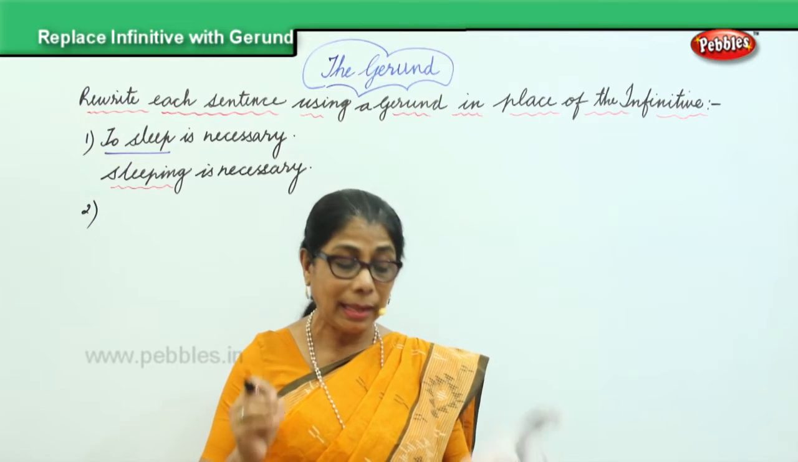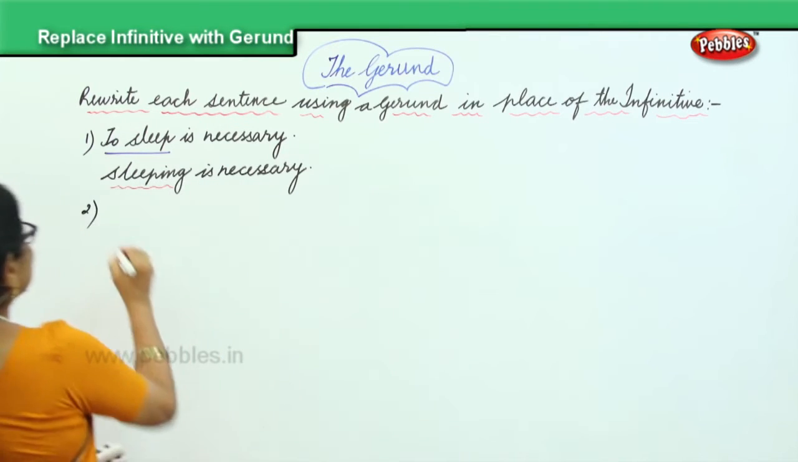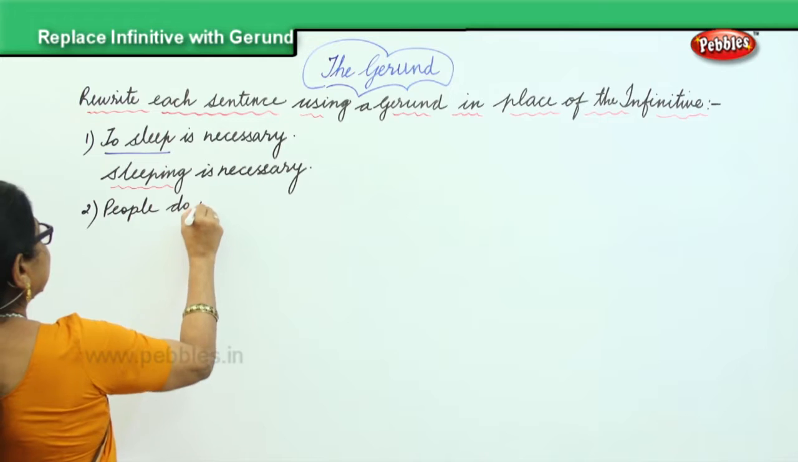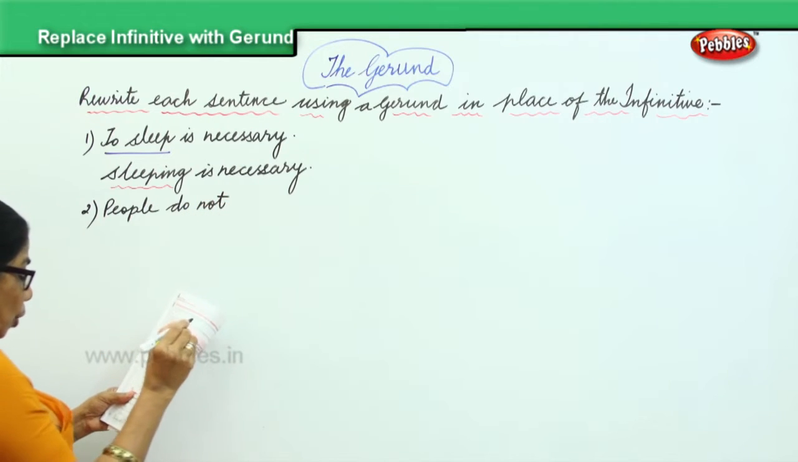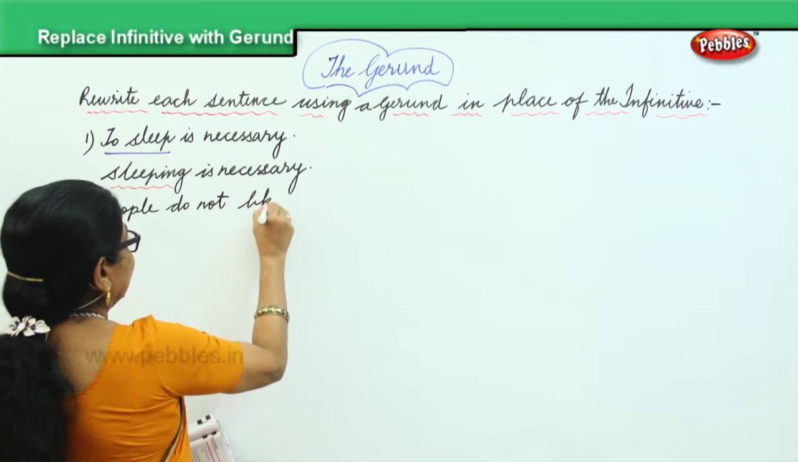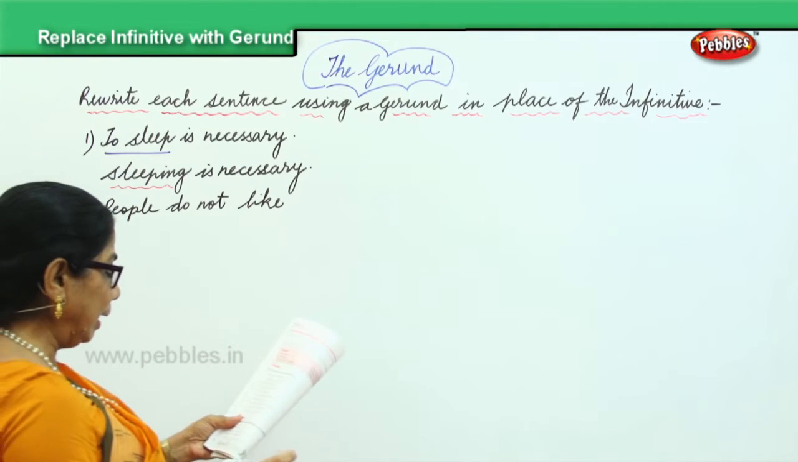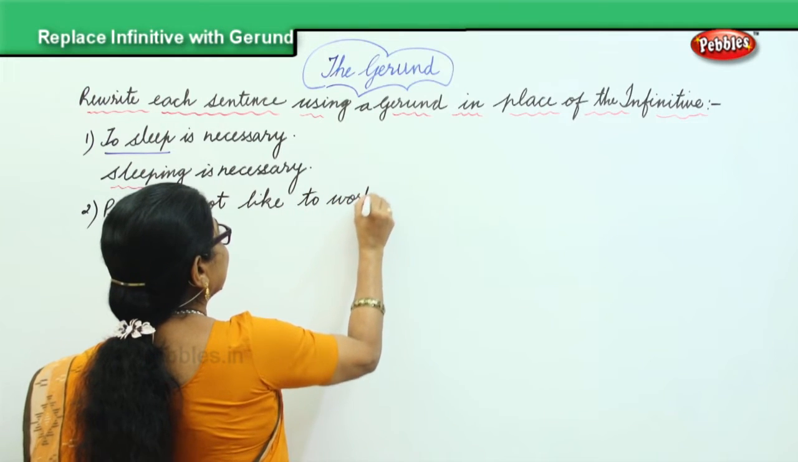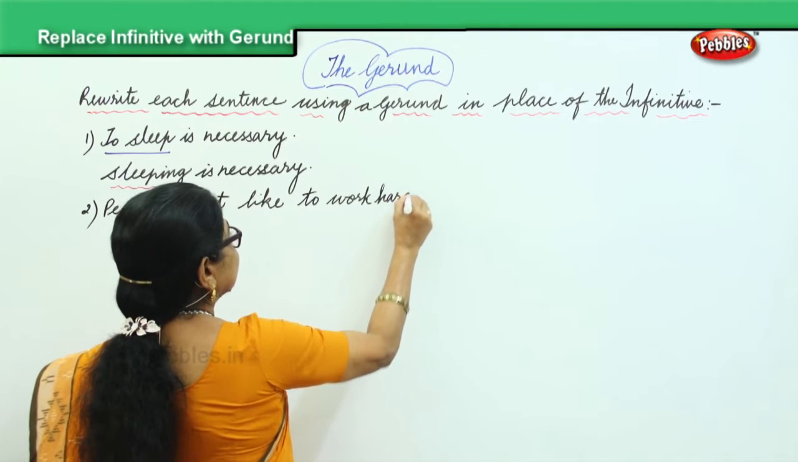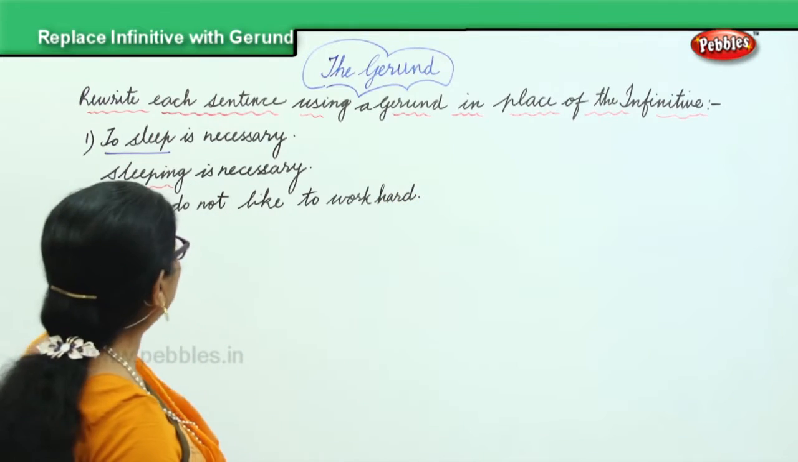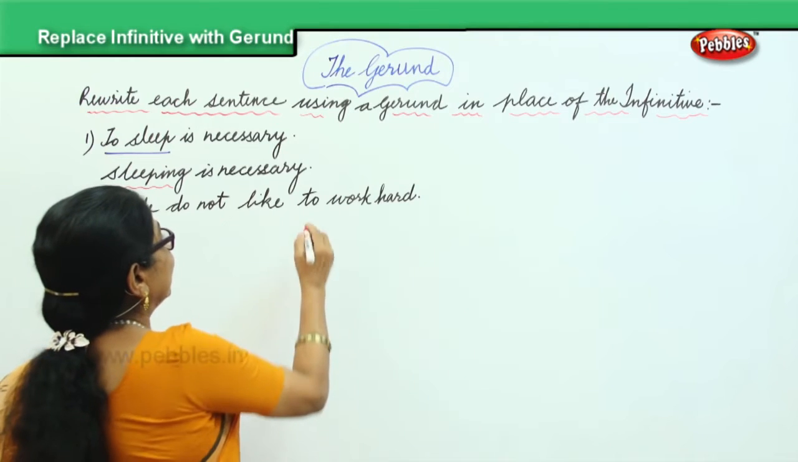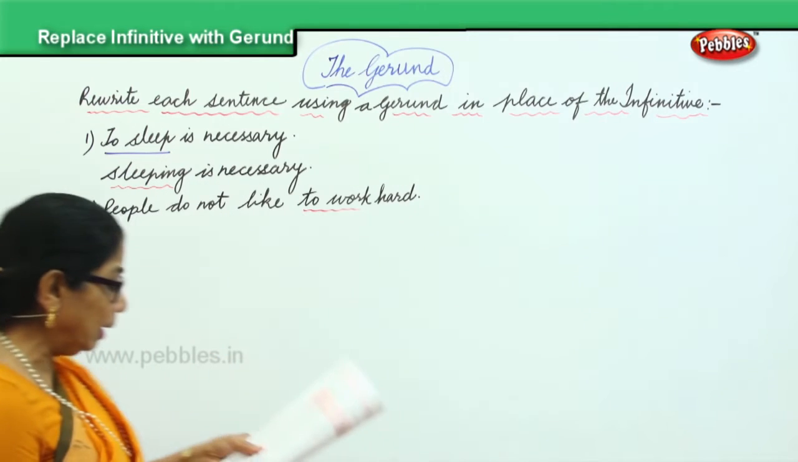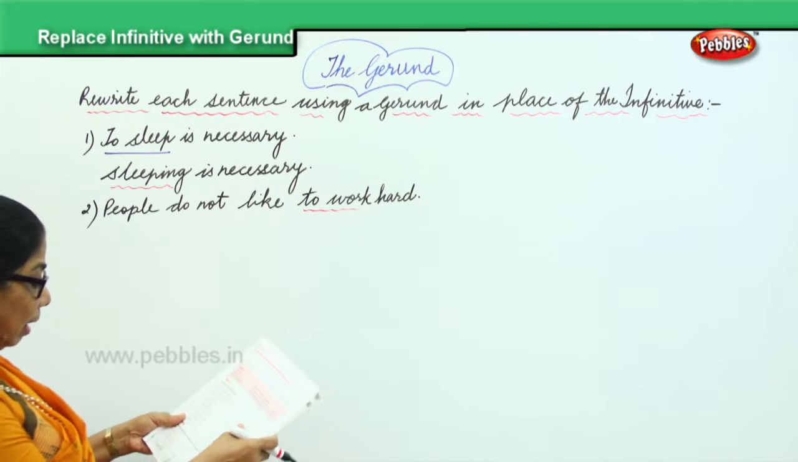People do not like to work hard. Now, to work, that is the infinitive, and we are changing it into a gerund. That is, people do not like working hard.